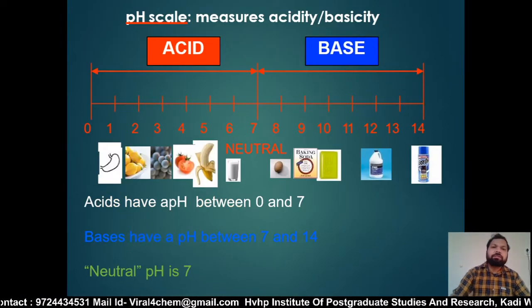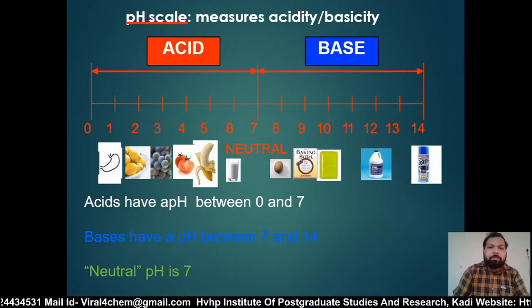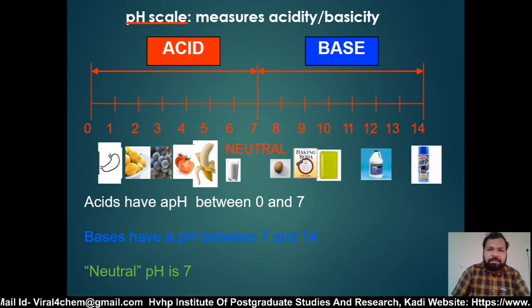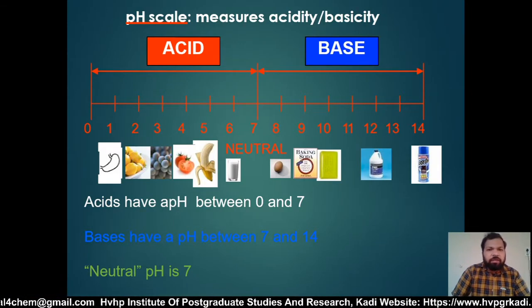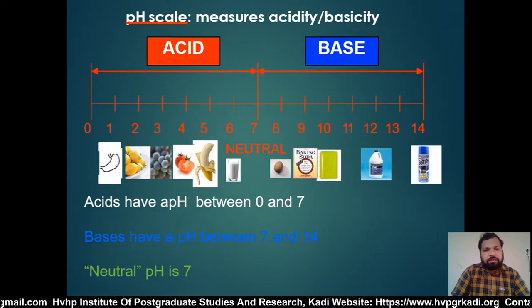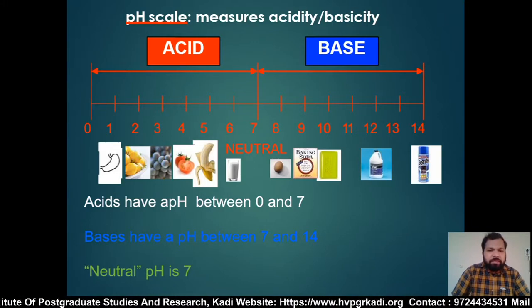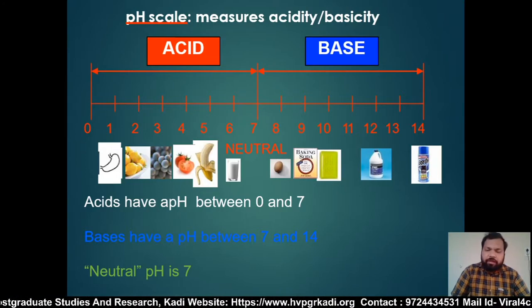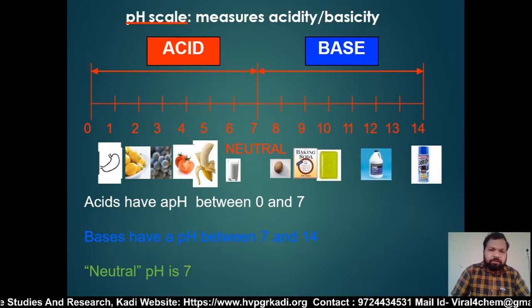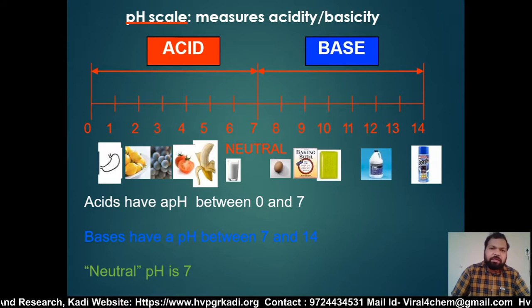Next I will discuss the pH scale, which measures acidity and basicity. Acids have a pH between 0 and 7, bases have a pH between 7 and 14, and the neutral pH is 7.